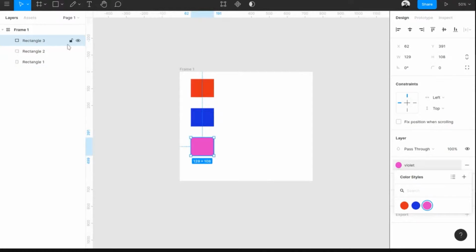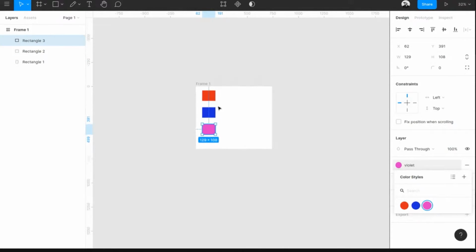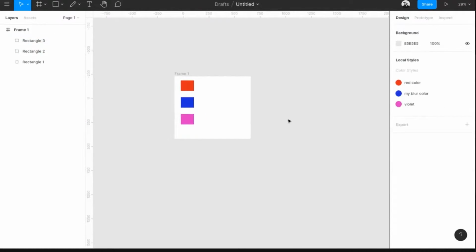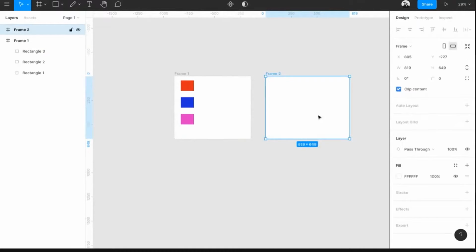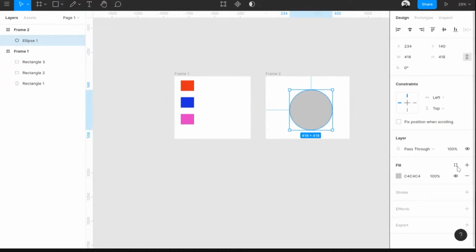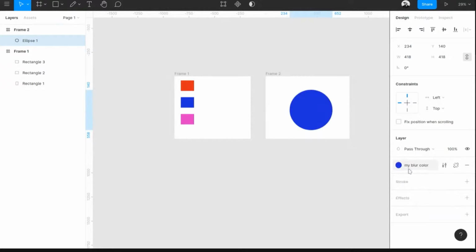So once you save the color, now whenever you draw something else in this particular project, you can basically use the same fill styles to actually get those colors back. Draw a circle, and if you click on those things, you will actually see all the colors available to your project. You can click on that and change it to whatever color you want. Basically, this is how you save the styles.